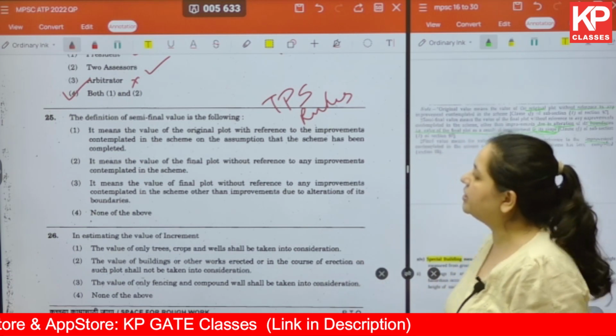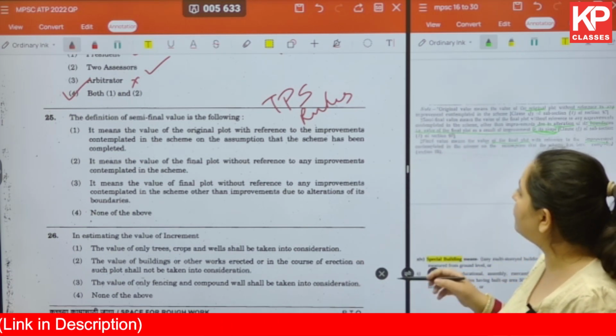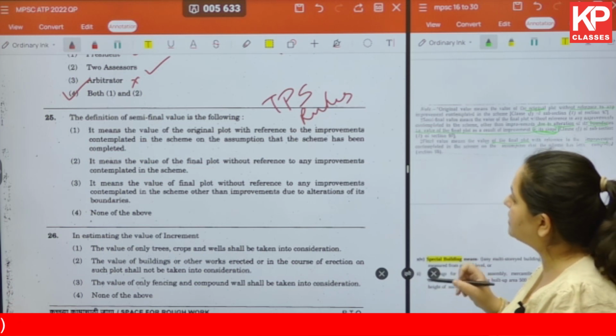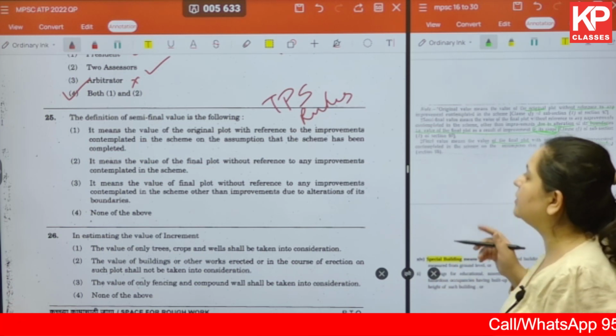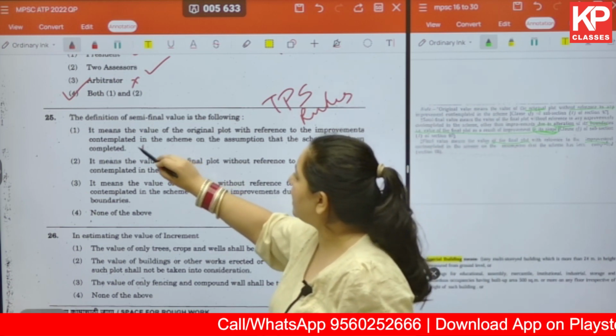Okay, so let us read the options. It means the value of the original plot with reference to the improvements contemplated in the scheme on the assumption that the scheme has been completed. So this is actually the final value.